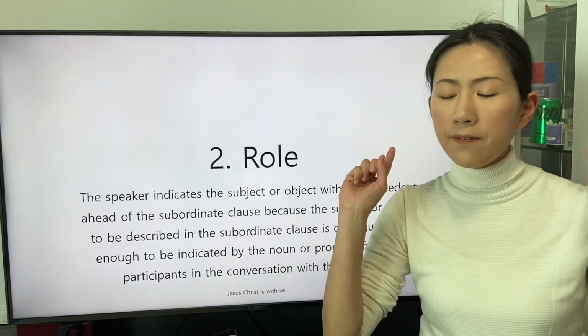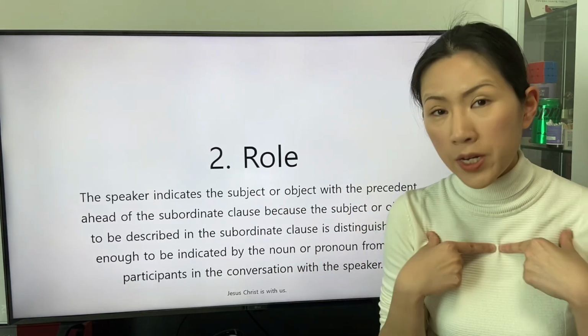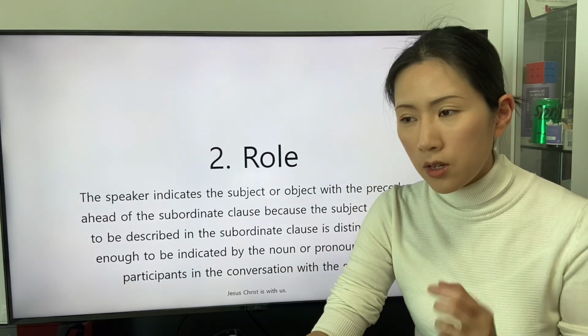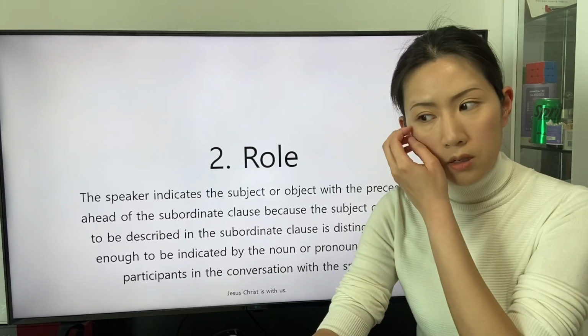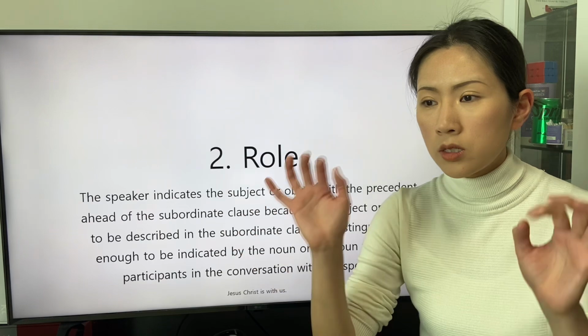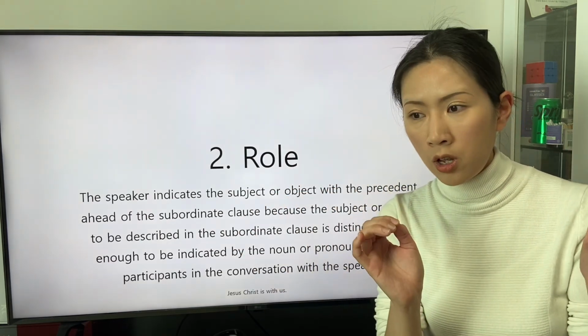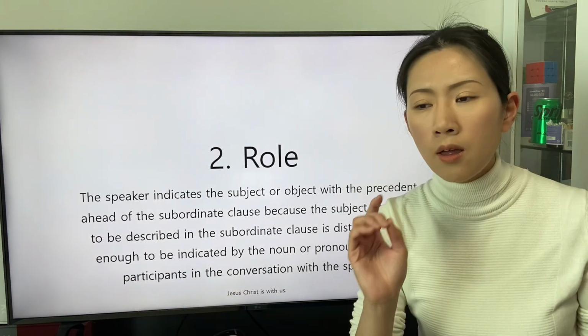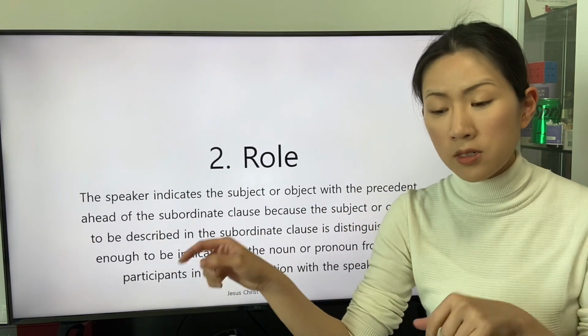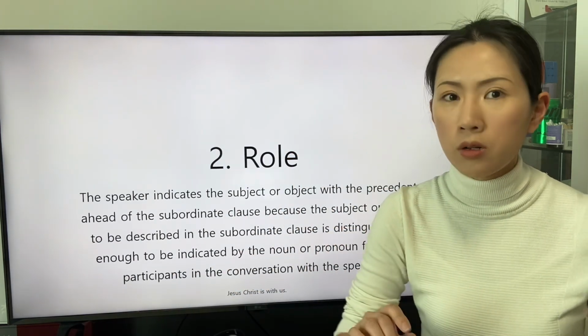We can think of the reason why the speaker does not state the precedent twice. Because the subordinating conjunction is the same subject or object as the precedent in the main clause, it is described in the subordinate clause.